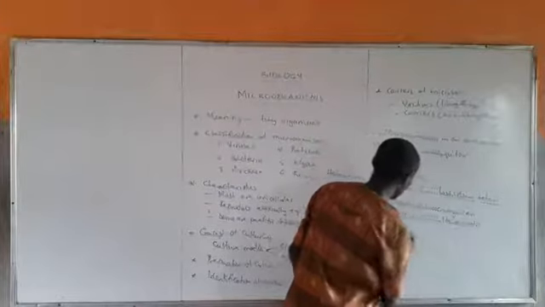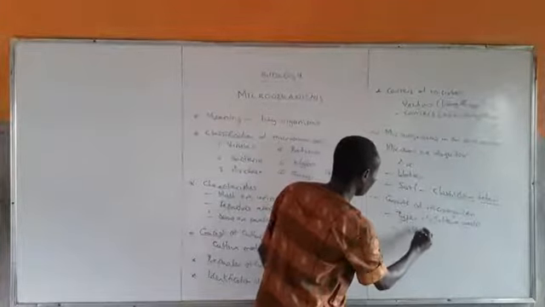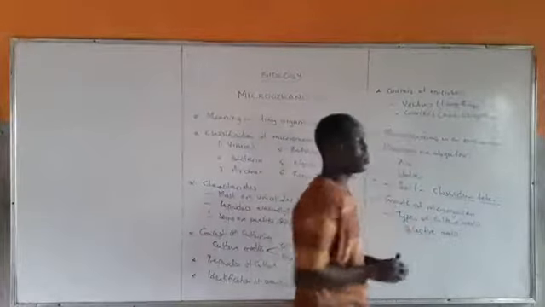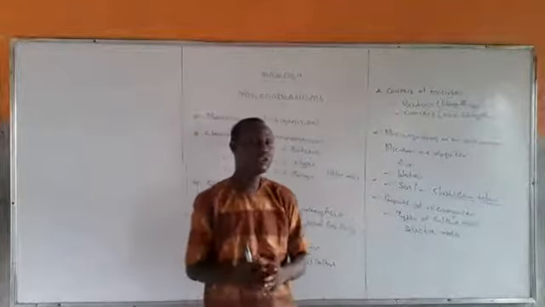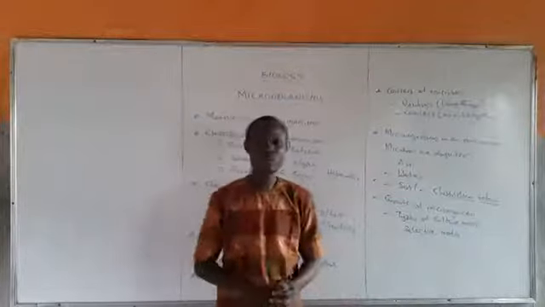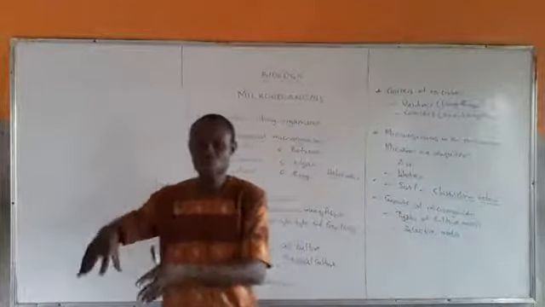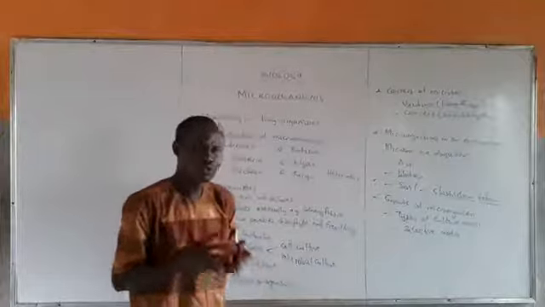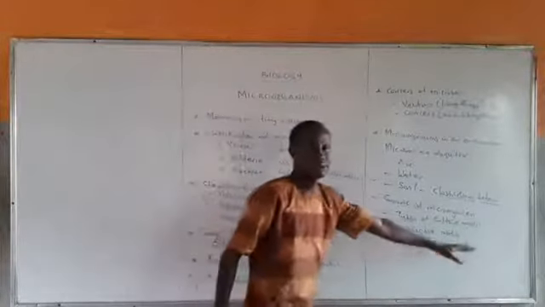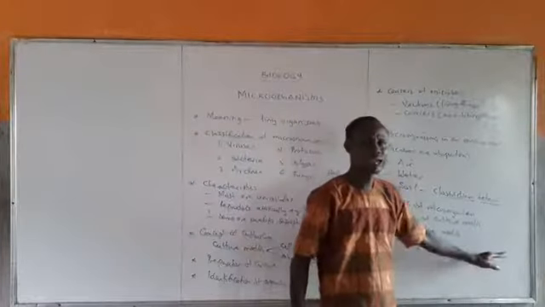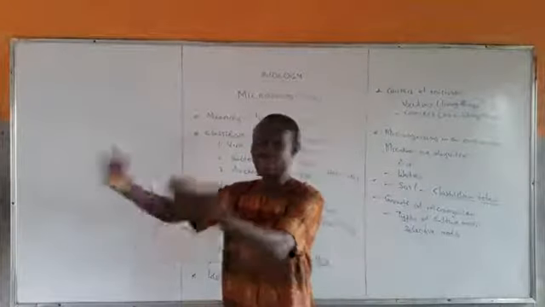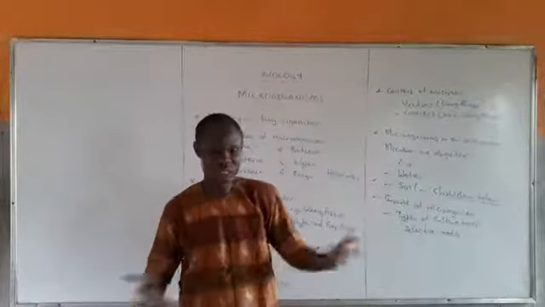We have, number one, what is called selective media. These types of media are used to grow organisms of interest. The culture media does not permit other organisms to grow. This one selects certain organisms to grow in it. An example is mannitol salt agar. Is that clear? Some organisms that can contaminate will not be able to grow. So it selects organisms to grow.